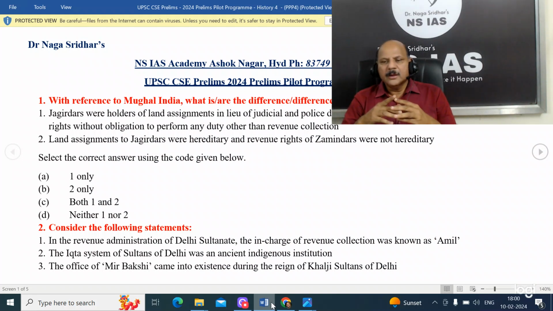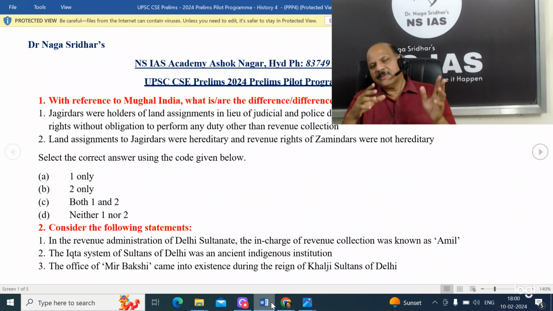Okay, see, Jagirdars were part of the Mansabdari system. No, technically Jagirdars were not in charge of police or judicial duties. It was Mansabdars who were in charge of anything that is related to arms.